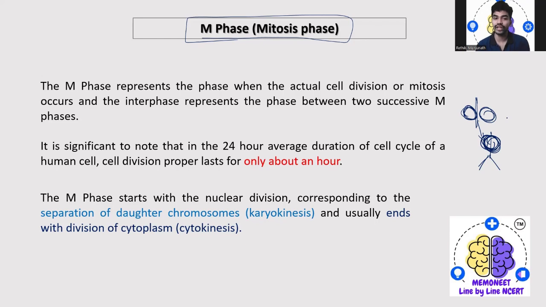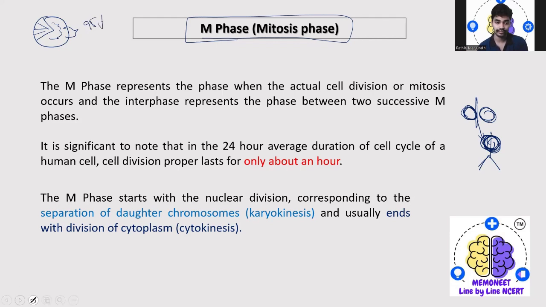So it is significant to know that in the 24 hours average duration of the cell cycle of the human cell, the cell division lasts only about 1 hour. That is, if it is a cell cycle, only 1 hour you are going to see the cell division properly occur, where the remaining takes more, that is 95%.